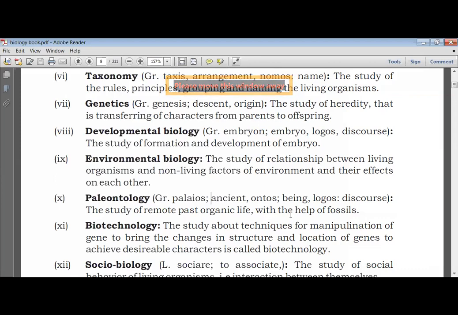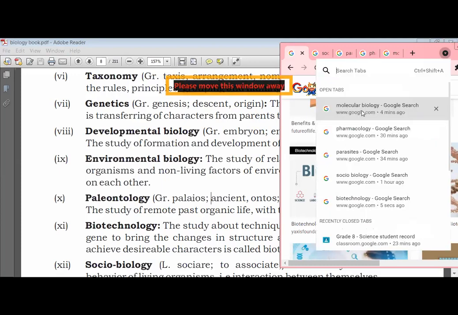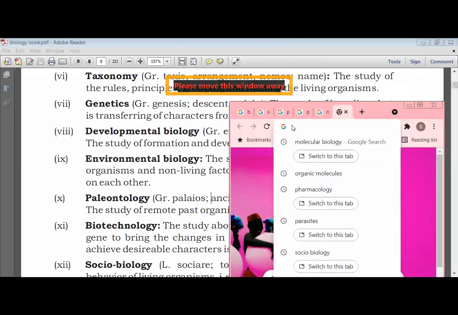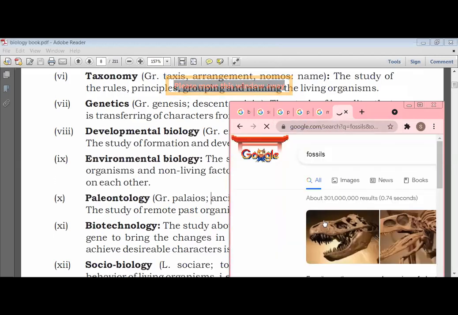Paleontology, with the help of fossils, as I have shown you in the diagram as well. If we check what is paleontology, we will learn about the fossils as well. What are fossils?